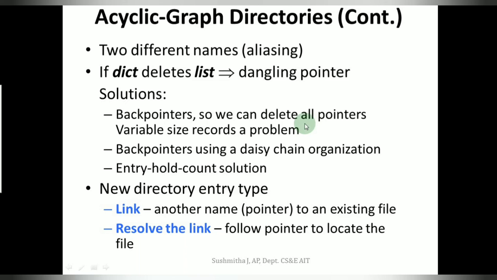Before deleting the file, we delete all the references associated with the file. Once all the references are deleted, it is safe to delete the file. That resolves the issue of the dangling pointer.